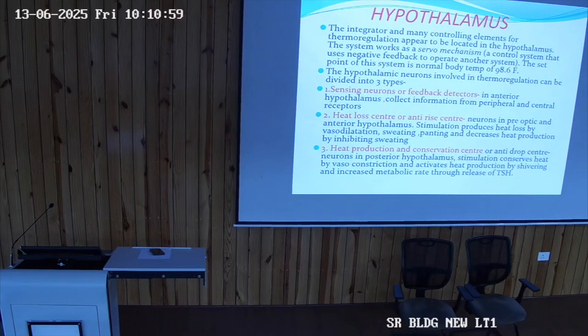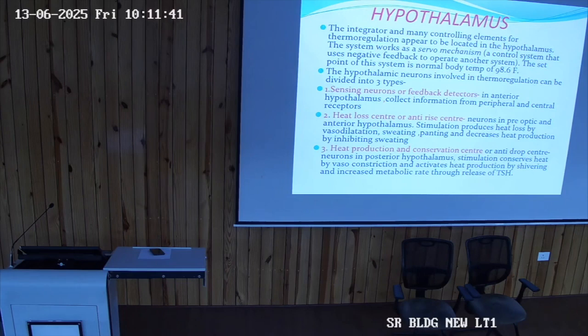So the information is finally going to which part? Hypothalamus. Now the hypothalamus has two important parts, anterior and posterior. Each part is specific for regulating when there is a body heat increase or body heat decrease. So accordingly the command will be given and by different mechanisms it will be regulated. Okay, sensing neurons or feedback detectors in the anterior hypothalamus collect information from peripheral and central receptors. Heat loss center or anti-rise center, preoptic area of the anterior hypothalamus.